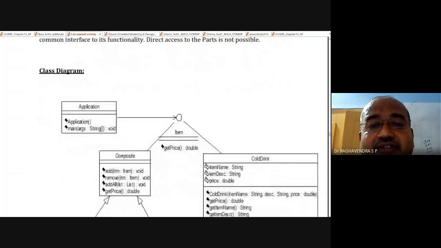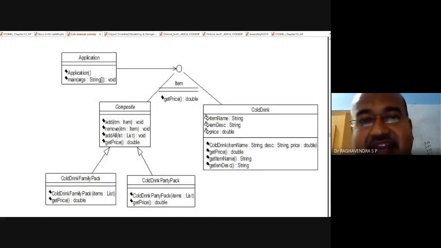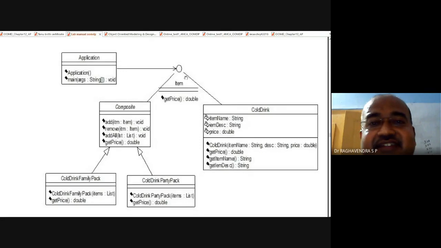Now, this is the class diagram for the whole part pattern. So we have an interface here. This symbol represents an interface.